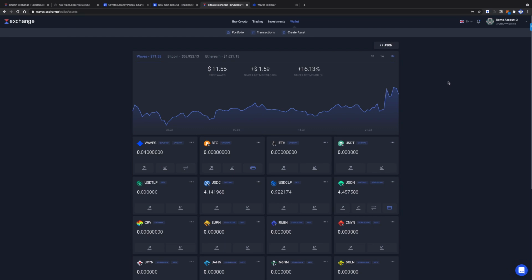The very first thing that you have to do is create an account if you still don't own a Waves Exchange account. The next thing you have to do is get some USDC. There are a couple of ways. The first way is you can buy USDC on Waves Exchange, especially if you own Waves or Bitcoin or Ethereum on Waves Exchange. This would be the easiest way.